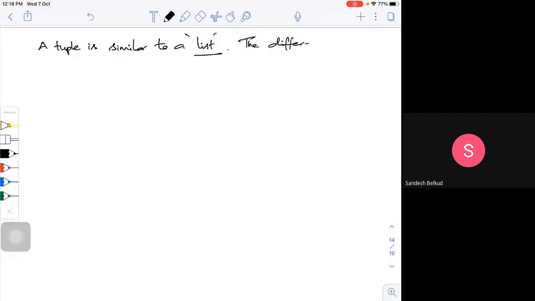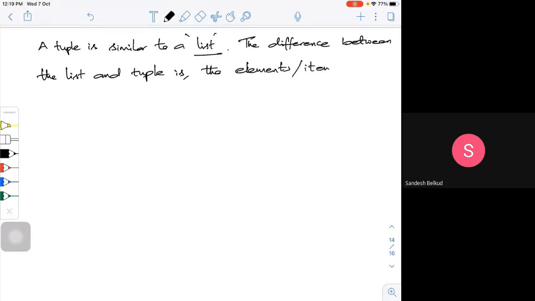The difference between the list and tuple is that the elements or items cannot be changed in a tuple.